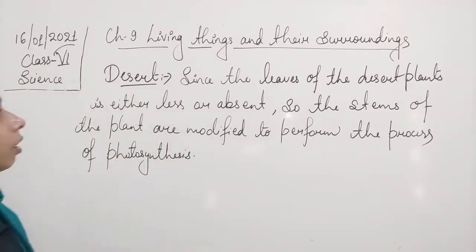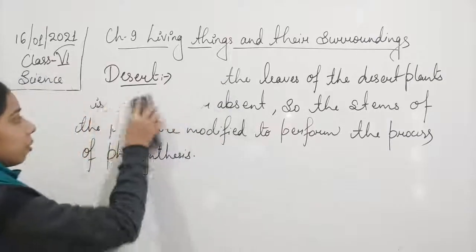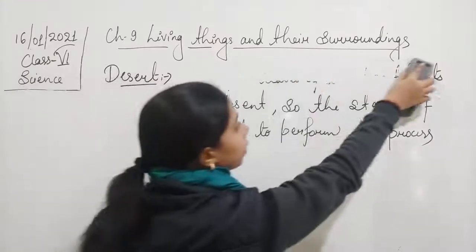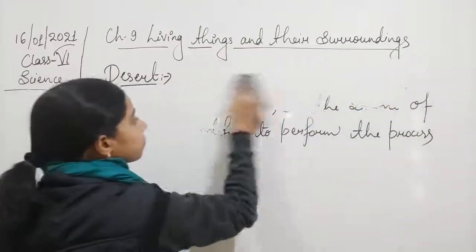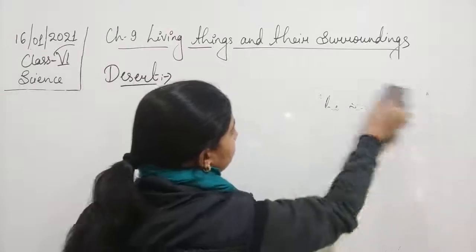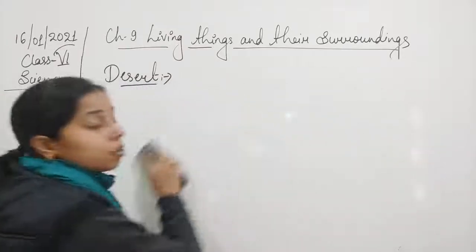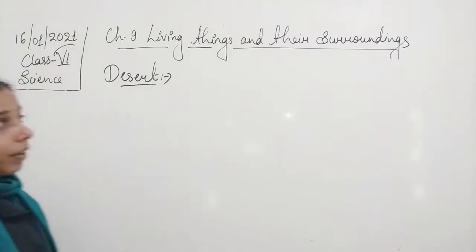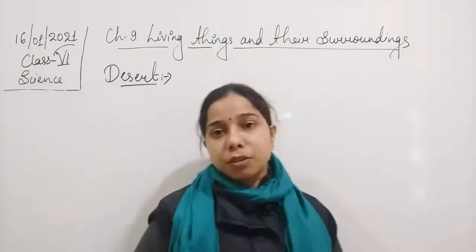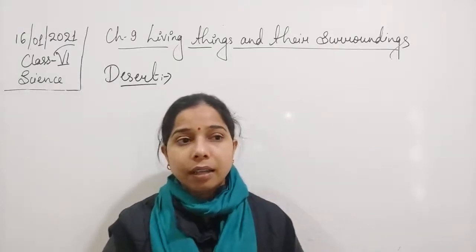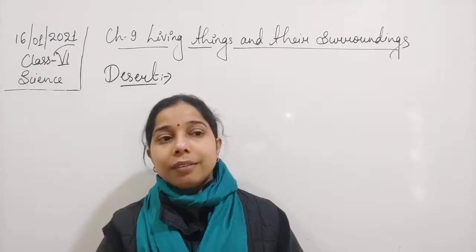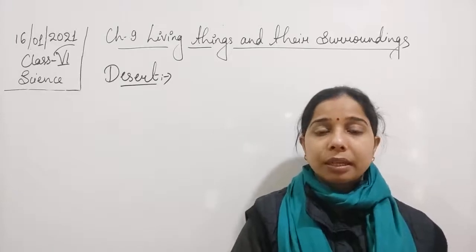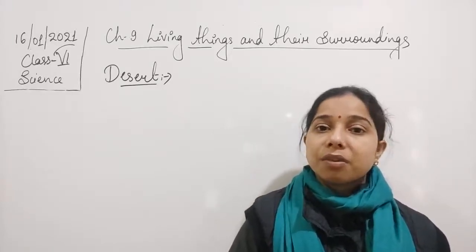Now let us see the third one in case of the desert plant, how they have modified and adapted themselves so that they can live in desert conditions. You see here, students, when you look at the stem of the desert plant, you will find that it seems spongy, and the outer coating has a thick wax coating on the stem.